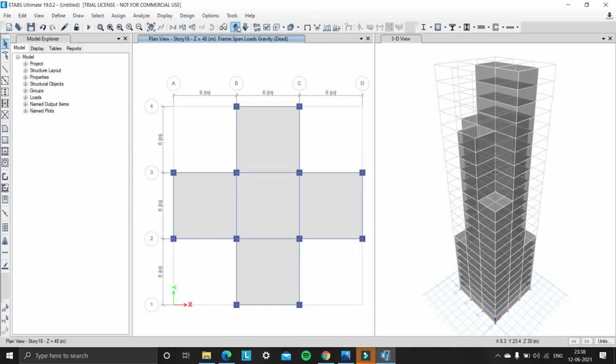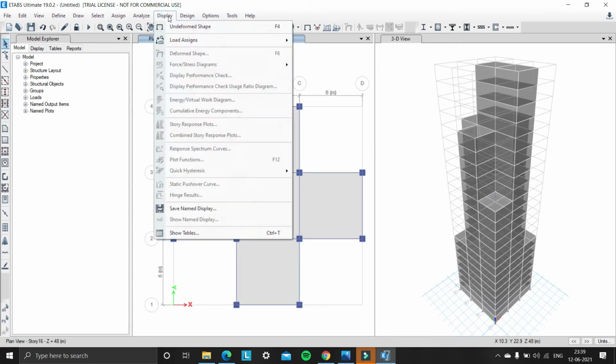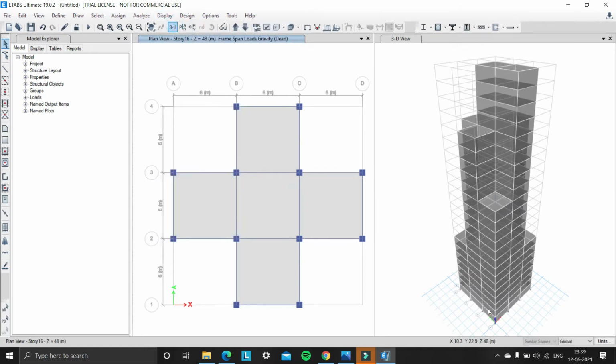Story 16. So under design, under display, click on undeformed shape, and we can see a similar story option. Click on similar story option, and we need to assign cladding loads in story 15 to 19. So select the external beams carefully.